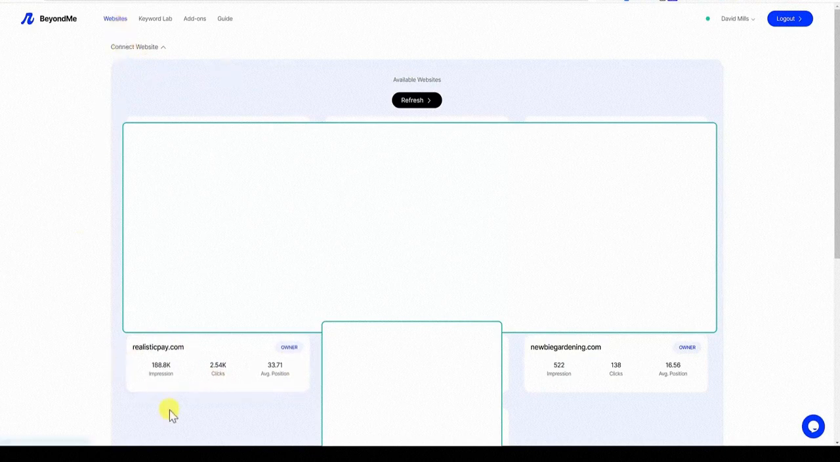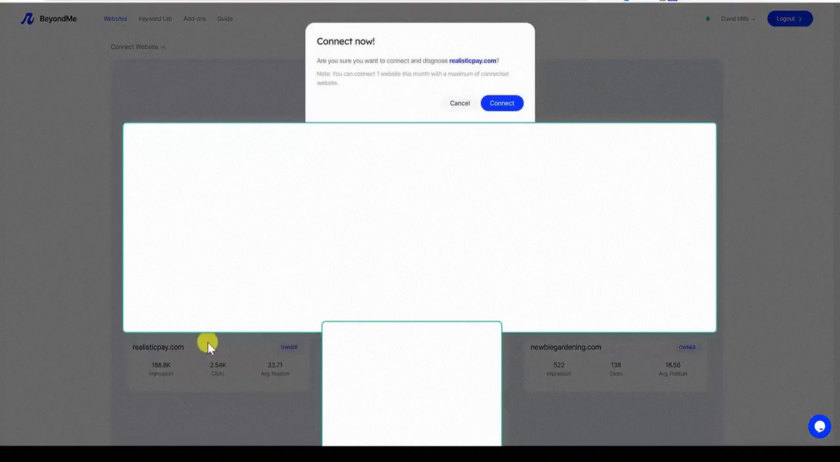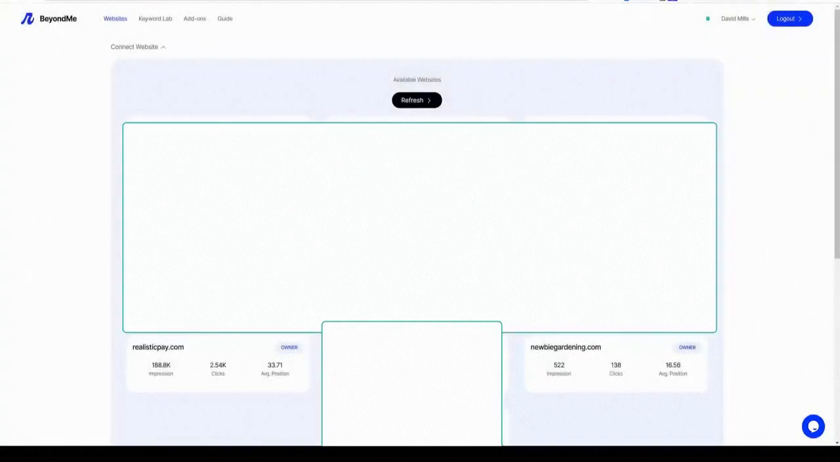So super, super cool. So I believe from this point on, working from left to right, we're at websites, keyword lab, add-ons, and guides. So the way that the tool works, it does seem like you do have to connect your site to this. And so let's go ahead and click on this site over here. Connect now. Are you sure you want to connect and diagnose realisticpay.com? You can connect one website this month with a maximum of connected websites. But I don't think that I've actually put in my code yet, so I'll be right back.